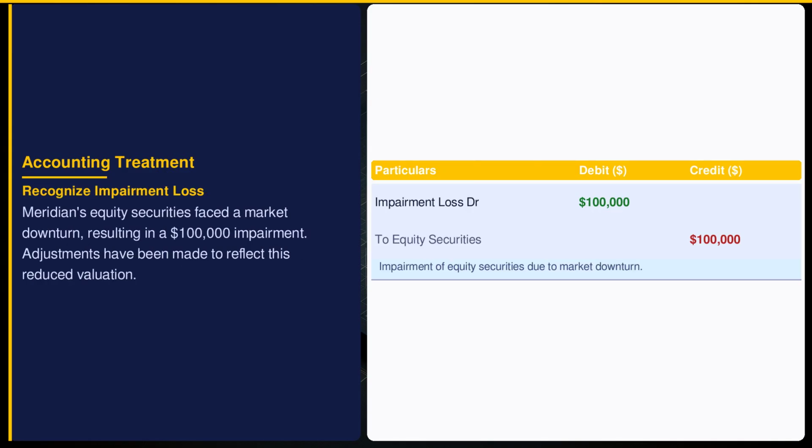Under ASC 321, if an equity security's fair value falls below its carrying amount, an impairment loss is recognized, impacting net income. This $100,000 adjustment reflects market volatility, reminding Meridian of the inherent risk in equity investments, emphasizing the need for vigilant financial oversight.